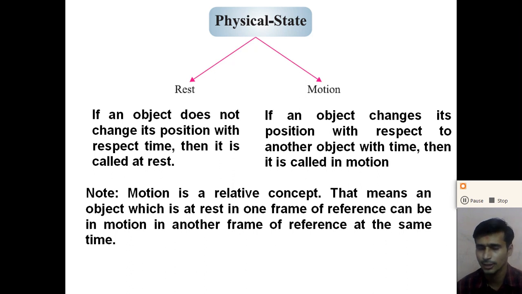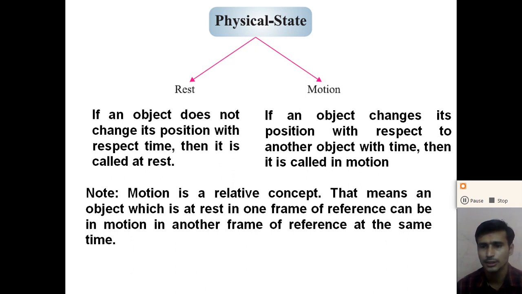But dear students, if we look at the trees and buildings on the earth, they appear stationary to us. But earth is rotating about its own axis, so all the trees and buildings are also rotating with the earth's rotation. So we can say that they are in motion. So are the trees and buildings in motion or at rest? Here the motion is a relative concept between the observer and the object.